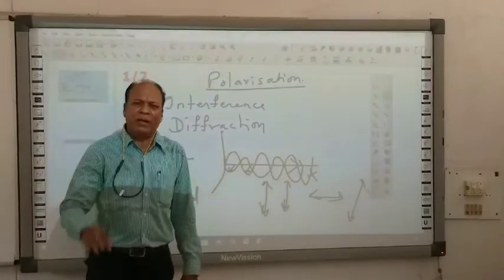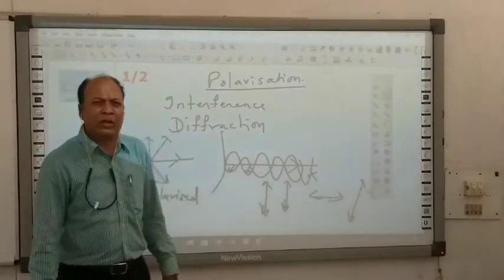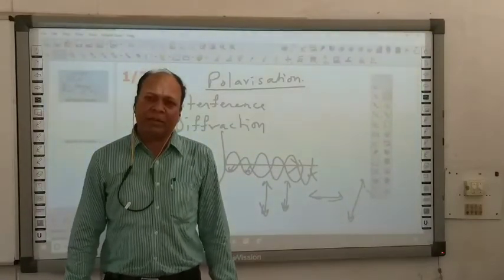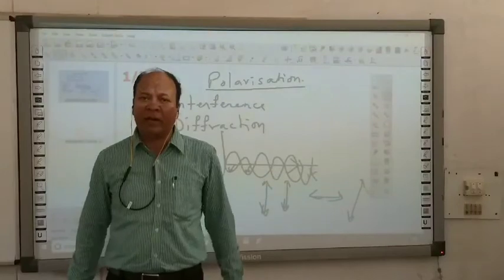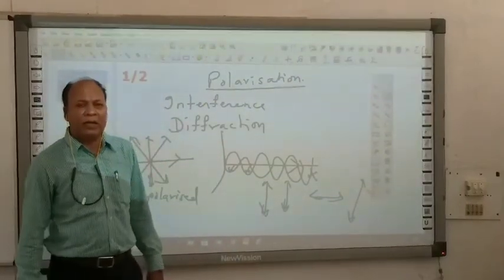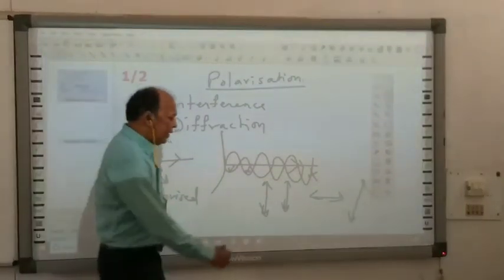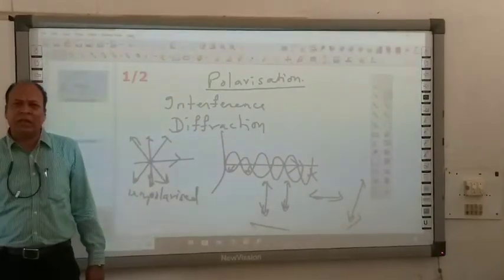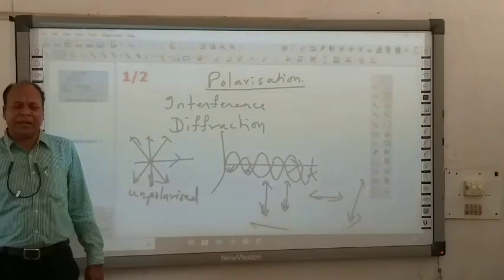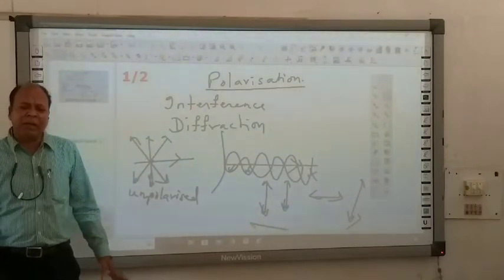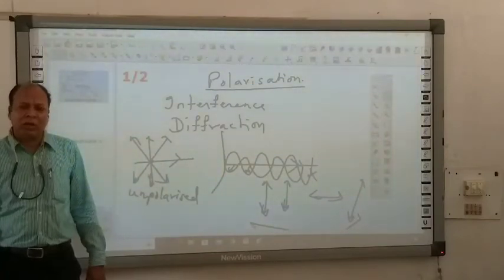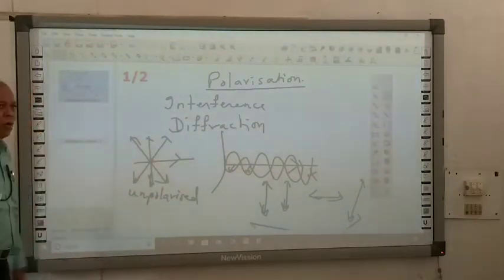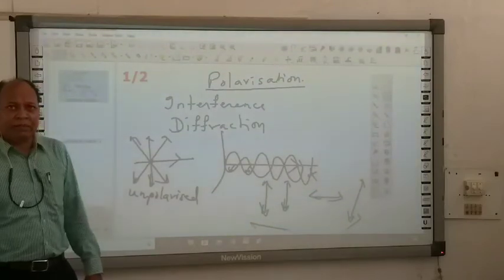It may have a different shape, it may be circular, plane or elliptical, but these optical vectors will be restricted in one direction only. When optical vectors are restricted in one direction, this is generally known as polarized light. It may be plane polarized light, elliptical polarized light, or some other form. So, how will we obtain this polarized light?